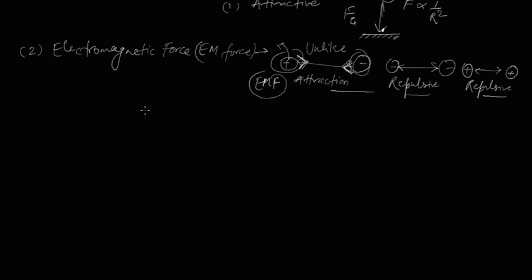And we can understand this from this example: the force between two protons, say here is one proton and here is another proton, they have a certain mass. We know this constant mass they are having. So by virtue of mass, there will be gravitational force, and by virtue of charge, there will be electromagnetic force.